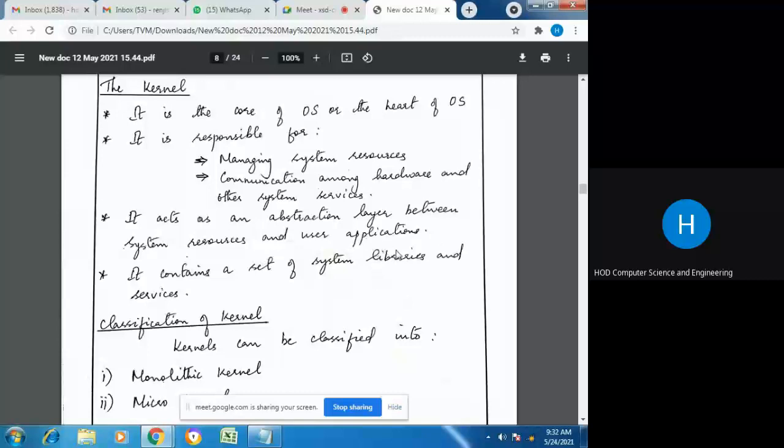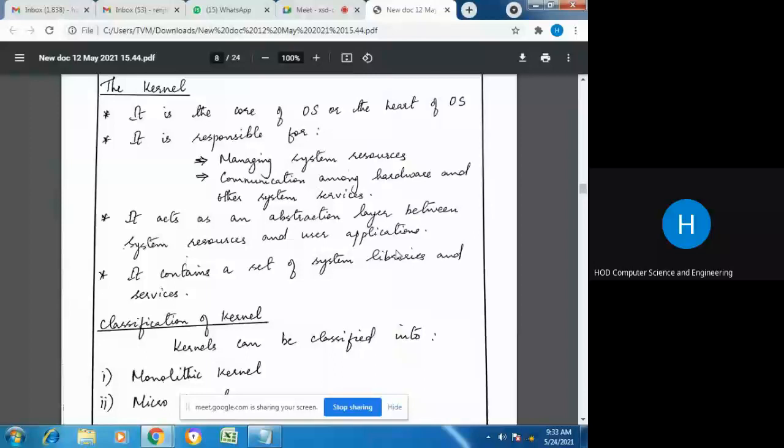Take a print function, for example: you open a document and give the print option, and we are not aware of what is going on internally, but anyway the printer works and you get the printout. So you are just using the functionalities, and what is going on in the underlying layer is not visible to us.